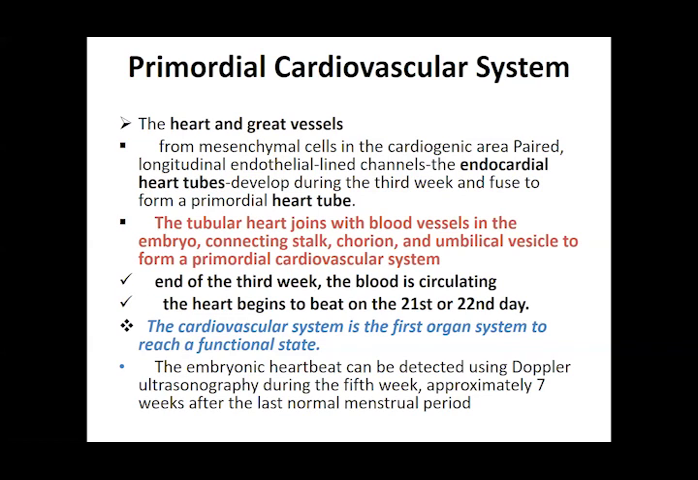The embryonic heartbeat can be detected at this stage by Doppler ultrasonography during the fifth week, right? Approximately 7 weeks after the last normal menstrual period. So that is why we say it is the first organ which starts to develop. Always by ultrasonography, the gynecologists try to listen to the heartbeat, and then they confirm that the mother has conceived and the pregnancy is developing, and they assess the age by this level.